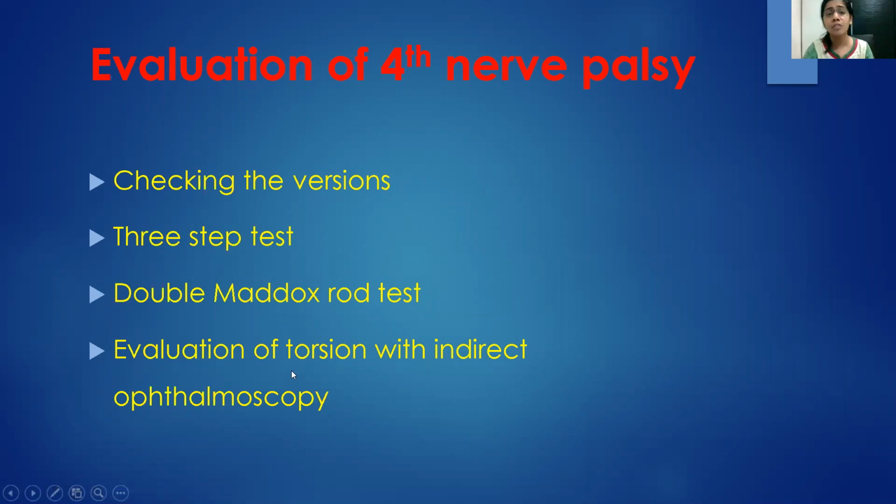And evaluation of torsion with indirect ophthalmoscopy is very, very important, because sometimes you may not rely on the subjective test. Normally when you're doing IO, the foveal reflex lies between the upper part and the first 1/3 of the disc. However, if the foveal reflex goes above the upper part of the disc when you are doing IO, you are expecting an excyclotorsion.